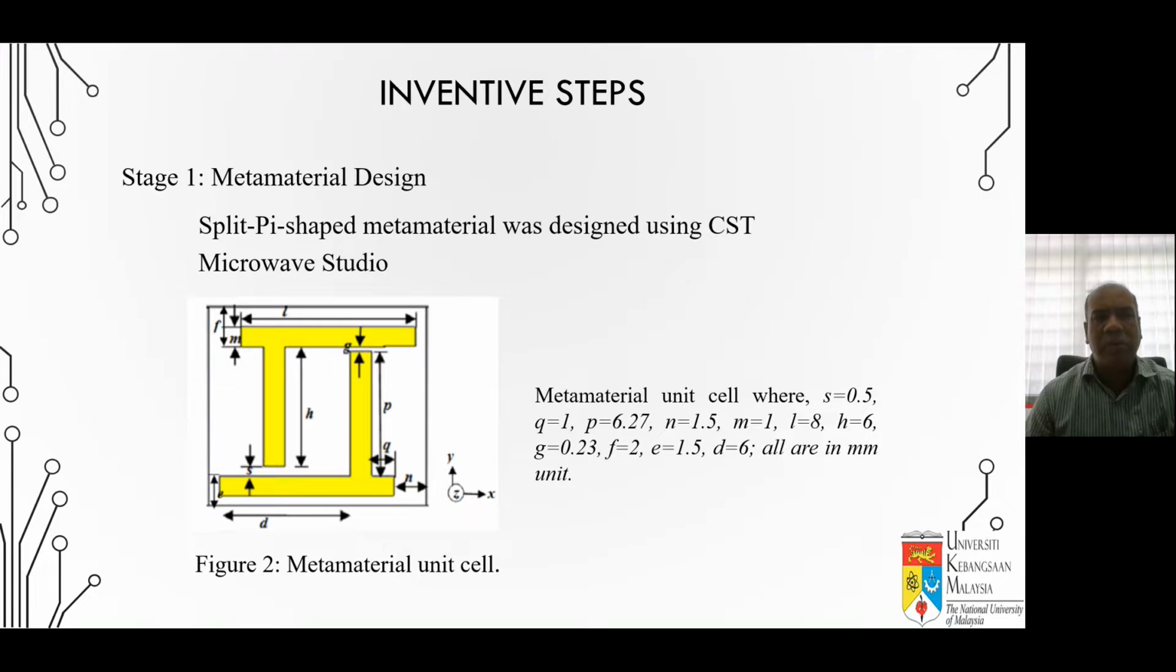So these are our inventive steps that I have already introduced. Number 1 is the metamaterial design. From this slide, the figure shows a split pi-shape metamaterial, which is built in CST. That means designed in CST, and all of the others are the unit cell parameters. These parameters are introduced in the unit cell demonstration.